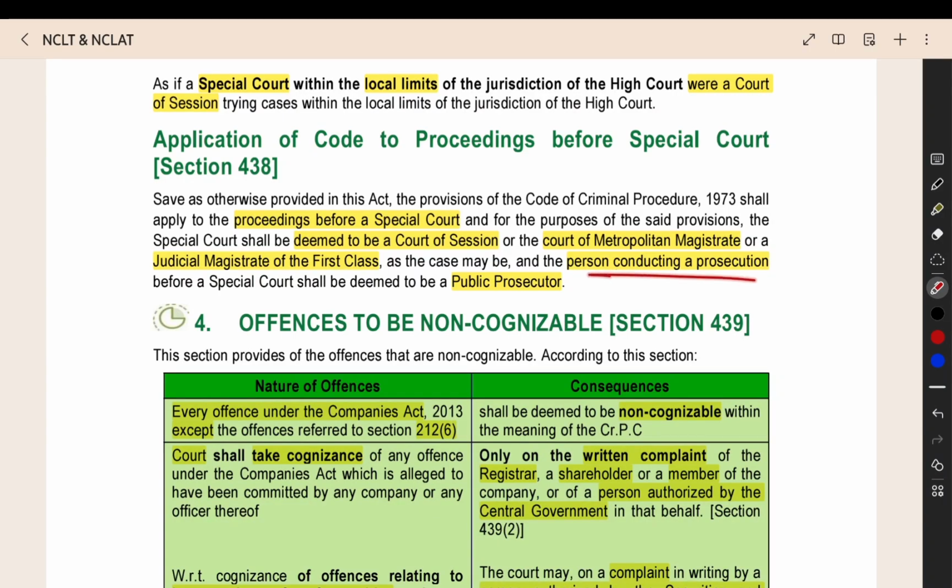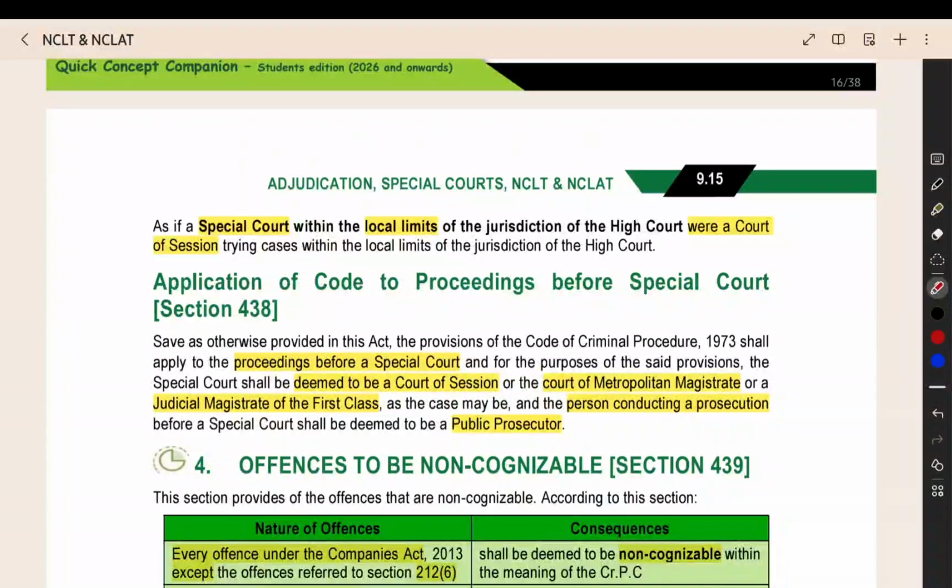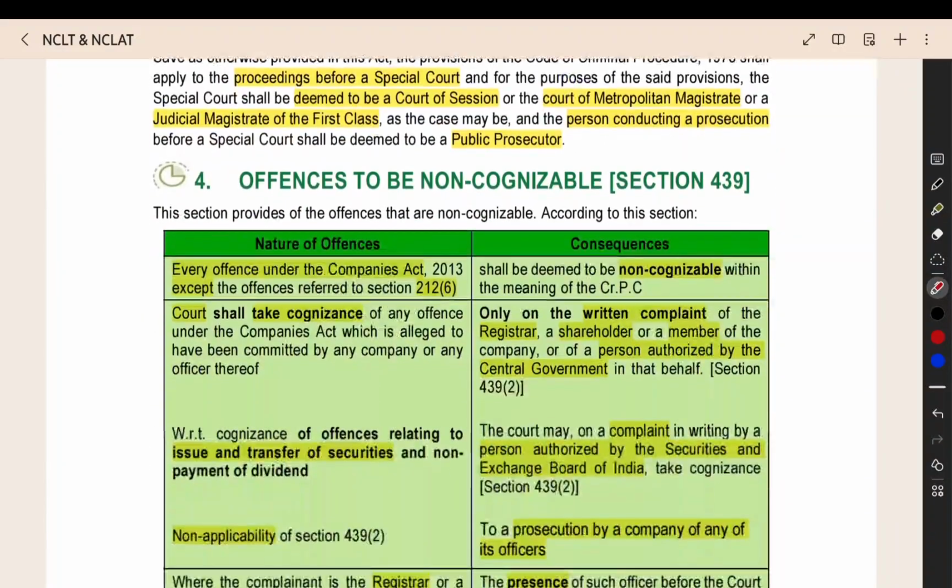And whatever the person conducting the prosecution, means the person who is arguing against the accused, then he will be treated as a public prosecutor. He will have all the rights, privileges, everything in the same rank, similar to a public prosecutor. So this is the rank of the proceedings that is happening in the special court.